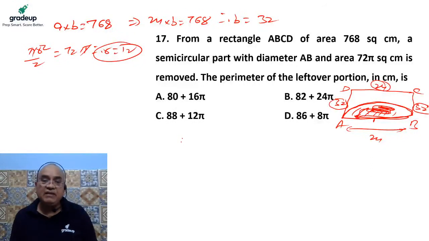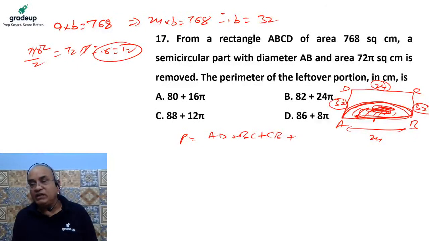Okay. So the perimeter is nothing but the length of side AD, length of side DC, length of side CB, and the perimeter of this curved part. It is nothing but pi r, because if it is a total circle, then the circumference should be 2 pi r, and it is a semicircle, then the circumference should be pi r.